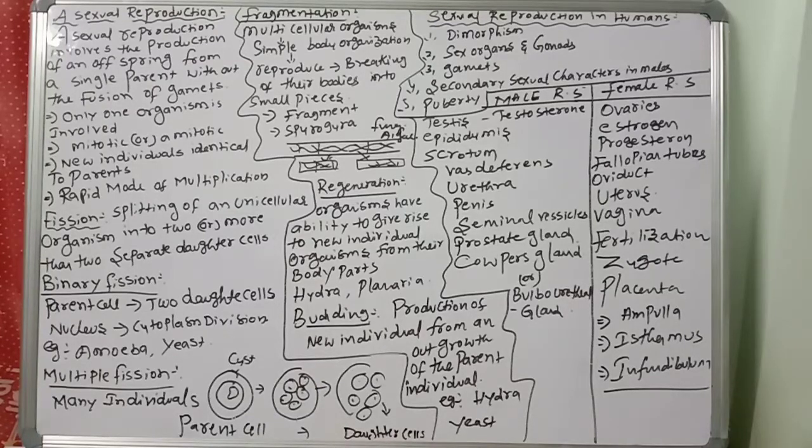So next we will see another important concept, that is sexual reproduction in humans. What is sexual reproduction? First of all, we have to know about this.